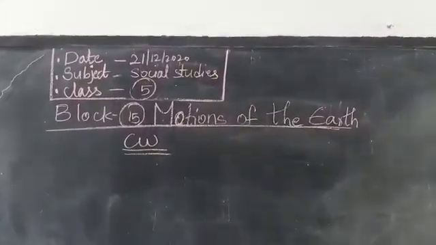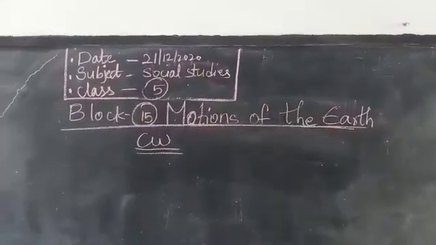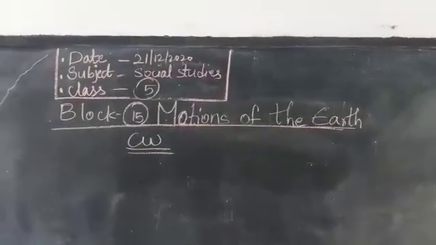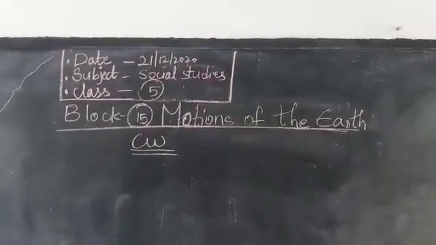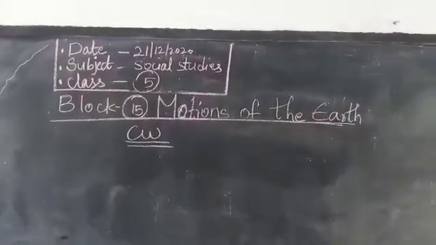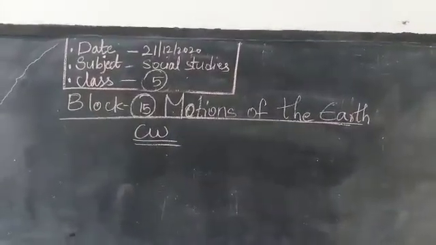Write today's date: 21-12-2020. Subject: social studies, grade 5, block 15, motion of the earth. Today we are going to do our classworks, children. You know how to write your classworks? You should draw a double margin and underline it with a color pencil.